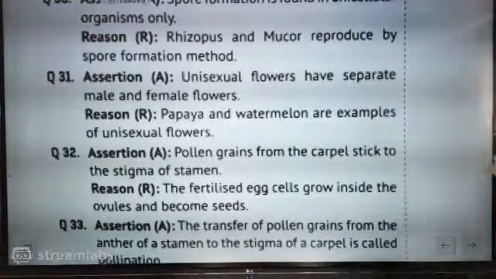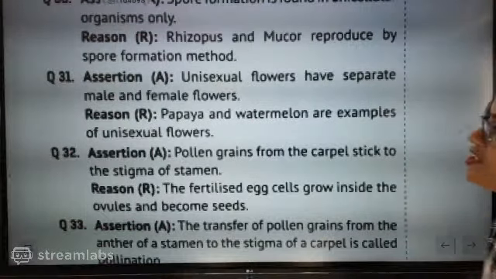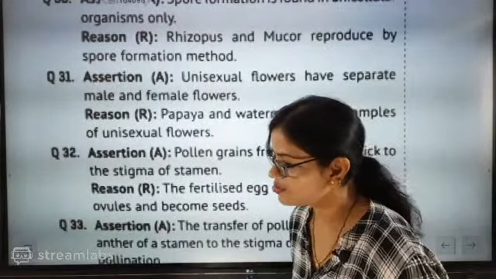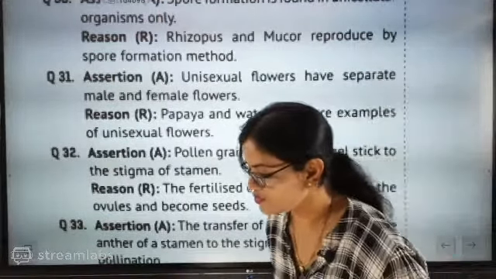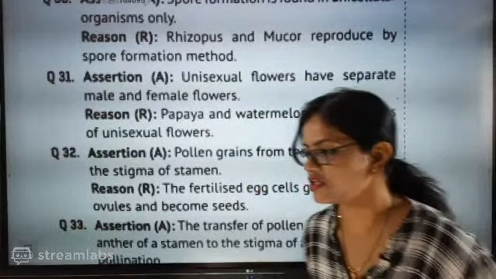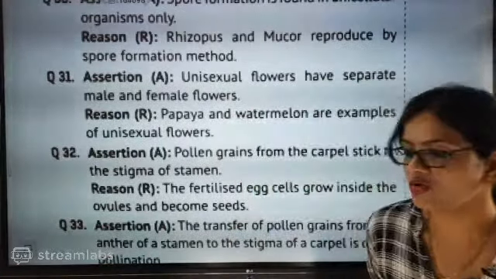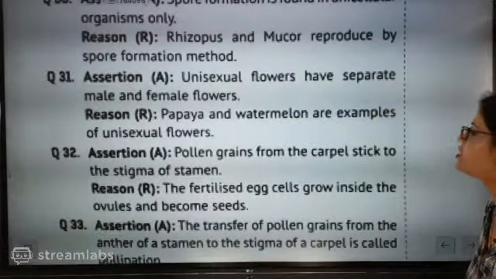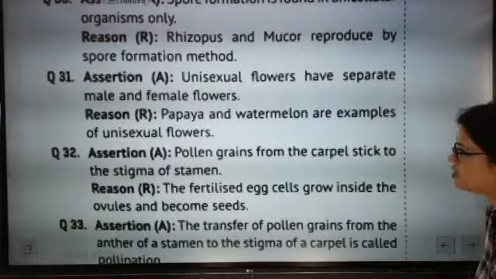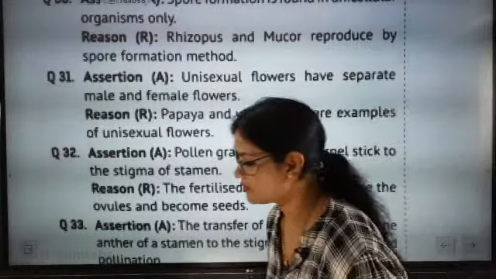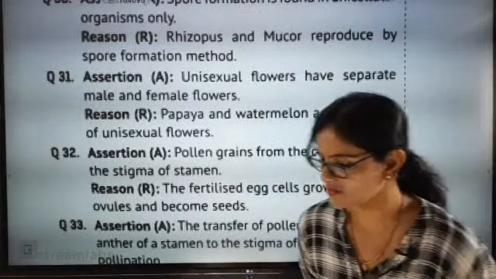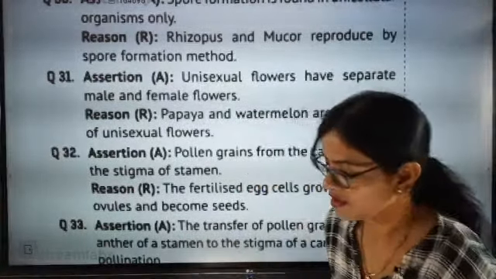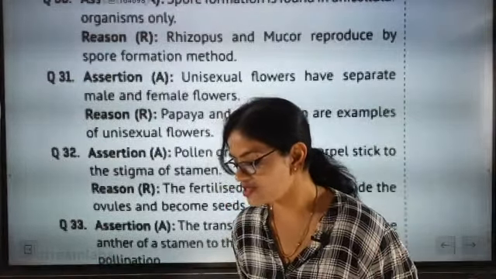Pollen grains from the carpel stick to the stigma of stamen. Only God can save this type of statement. Think nicely. I think you all are very tired, answering without thinking. Yes, the assertion is wrong.